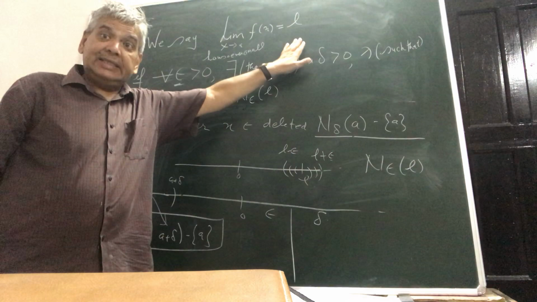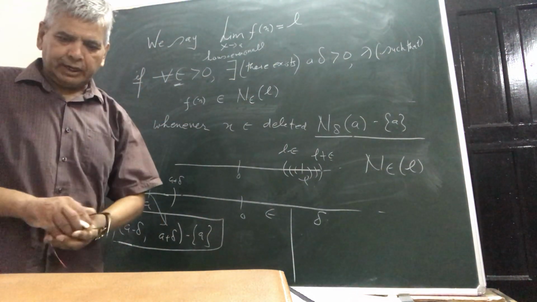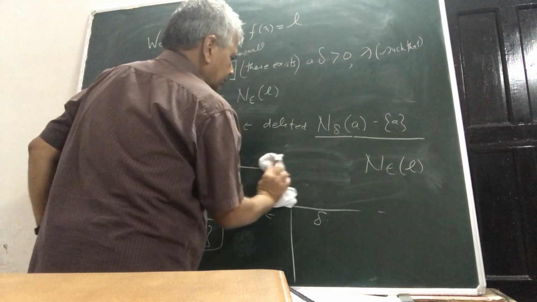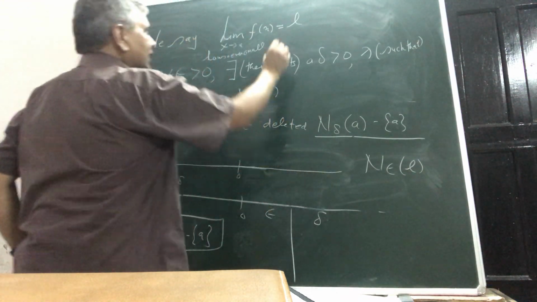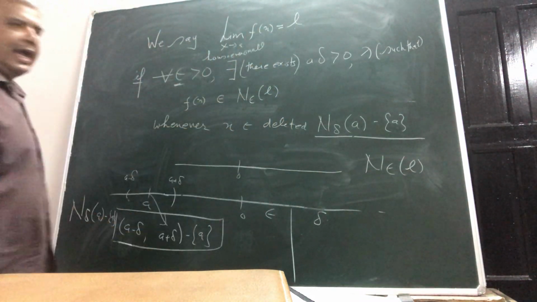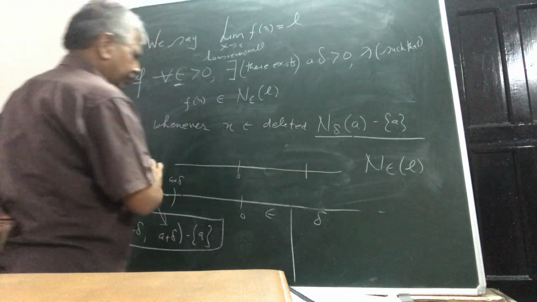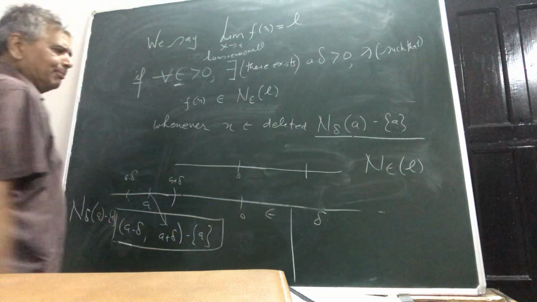I will repeat again, because see what the thing is, that the number which you are claiming to be your limit, suppose L, could be anywhere on your real number line. See, this is one number line, this is another number line.